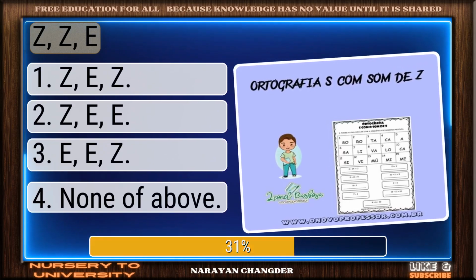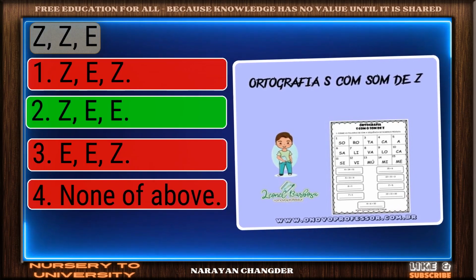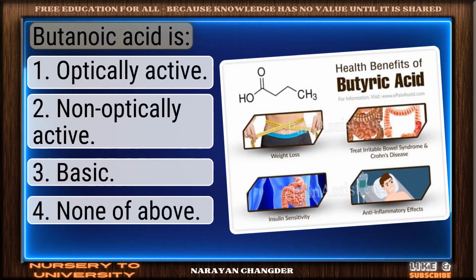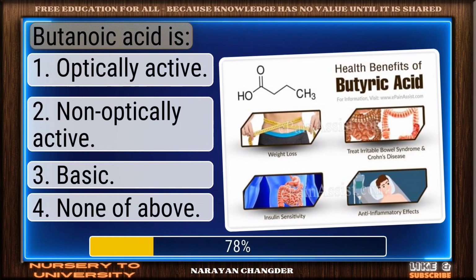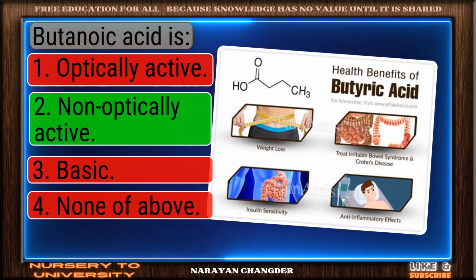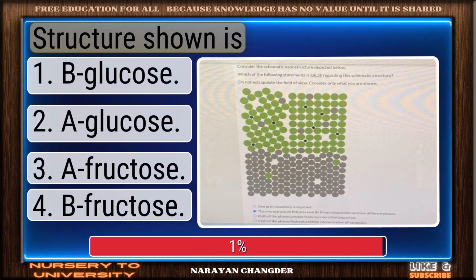Z. Bravo, ZEE is the answer. Butanoic acid is. Right again. Non-optically active is a valid answer. Structure shown is.